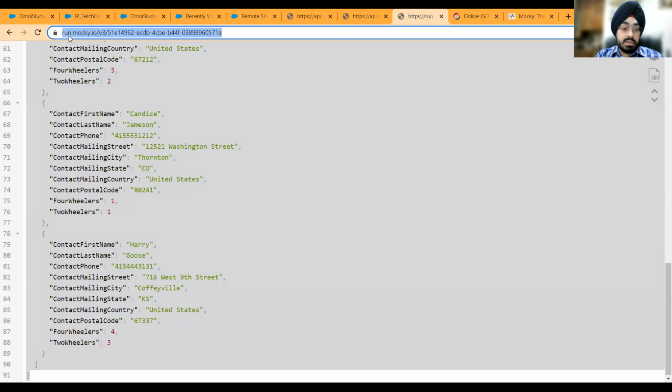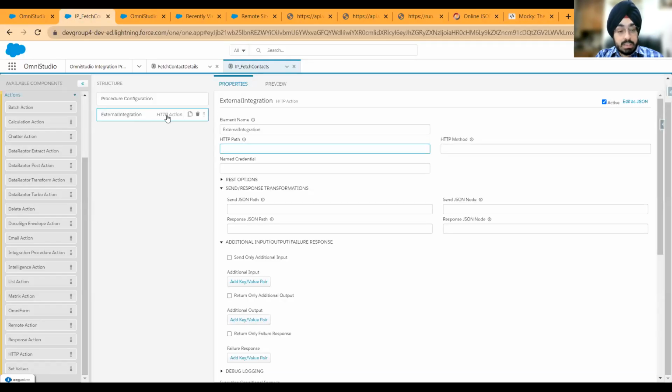If you do a get request, or enter this URL in your URL tab, you will see this, right? So this is my mock URL. Now what I'll do is an external integration. I'll come to HTTP path and simply give this path here. The type of method I'm going to use is going to be get.